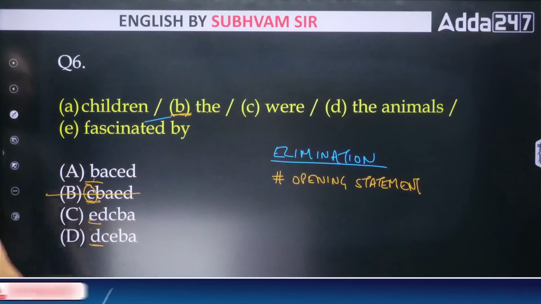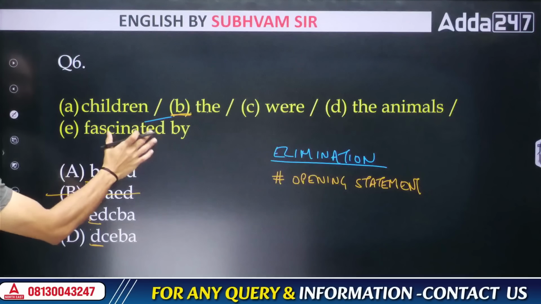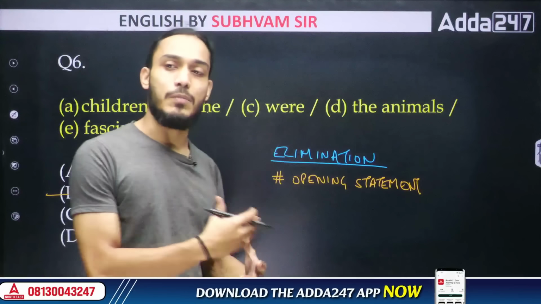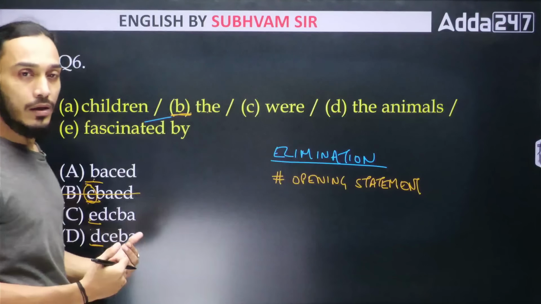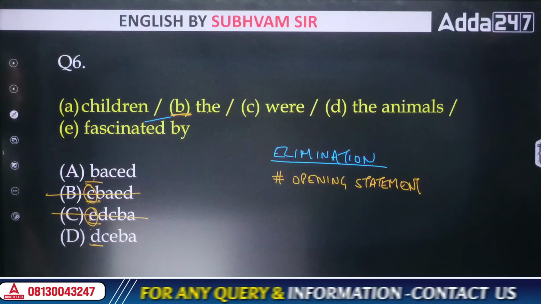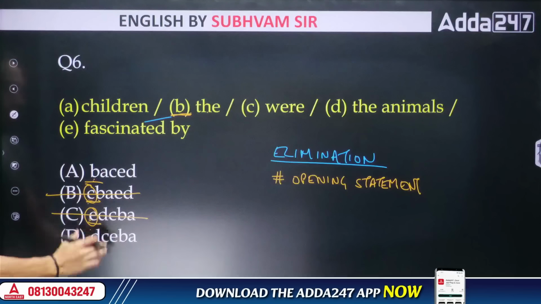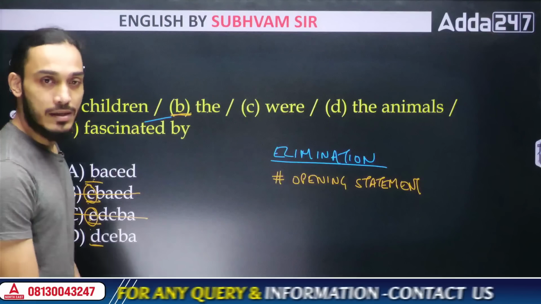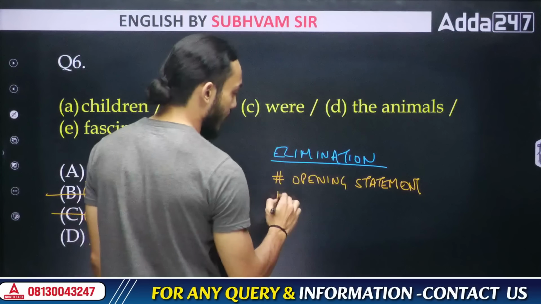Similarly, fascinated by, if you start it this way, it just feels like you're jump starting the sentence from somewhere in between. It does not feel like a good starting to it. So this probably is not a good opening statement. Therefore, I'm eliminating this option. All right. The rest of the two I can't eliminate right now because both of them, B and D, look like a good start to a sentence.